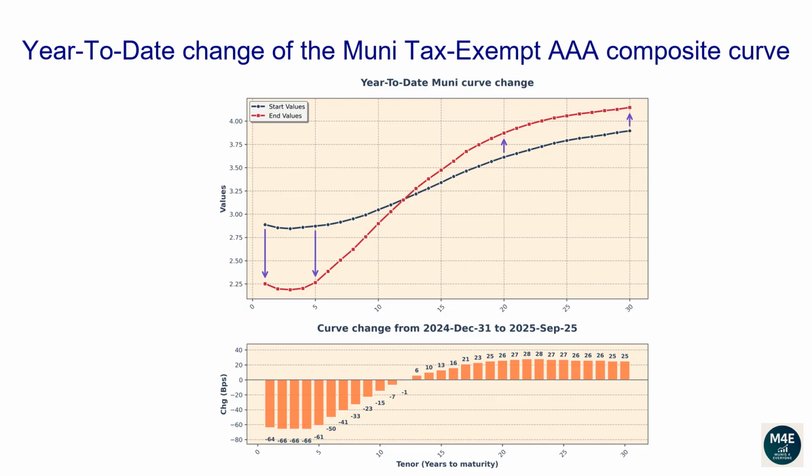The 1-year tenor changed -64 basis points. The 2-year tenor changed -66 basis points. The 5-year tenor changed -61 basis points. The 10-year tenor changed -15 basis points. The 20-year tenor changed 26 basis points. The 30-year tenor changed 25 basis points.